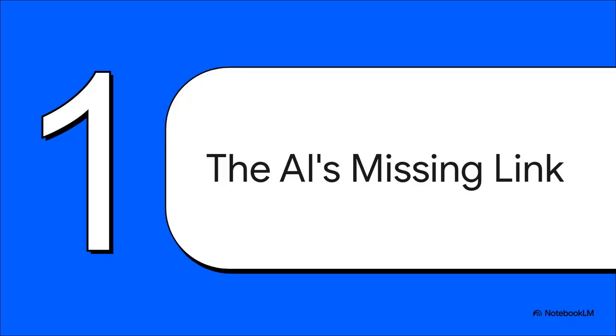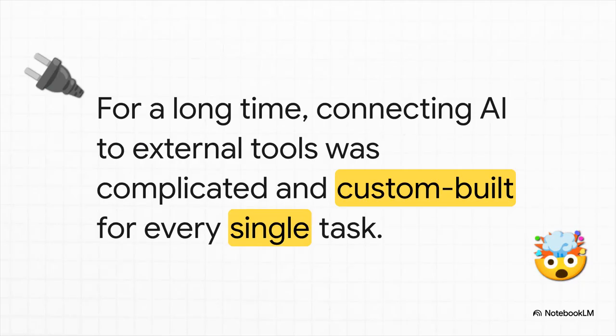So how do you give an AI hands? Well, for a while now, the answer has been messy. Really messy. Developers have been stuck building these custom, one-off connections for every single little task, using things like function calling. Just imagine having to invent a completely new type of plug and a new wall outlet for every single appliance in your house. That's pretty much what building AI agents has been like. Every single time you wanted to connect your AI to a new database or a new API, you had to start all over, right from scratch. It was slow, complicated, and just impossible to scale.